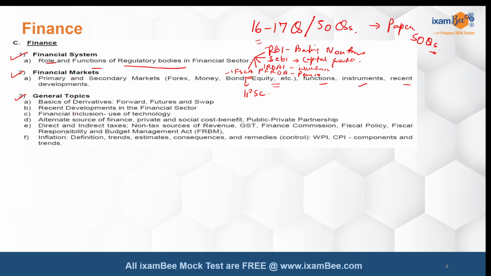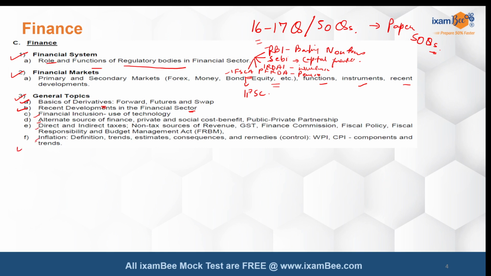And in the generic topics, the 2 most important topics for you are A and B, which are basics of derivatives and recent developments in the financial sector. That is, you remain updated with what SEBI is doing and with what other major regulators are doing in the development of the financial sector. So these are the most critical ones. Financial inclusion and summits are relatively easy and less asked topics.